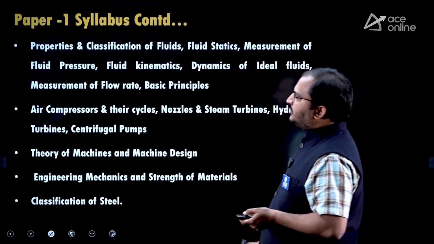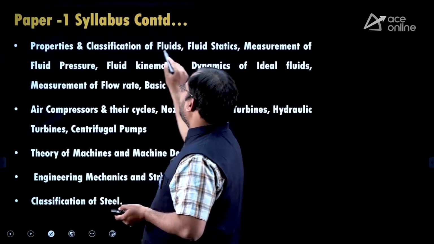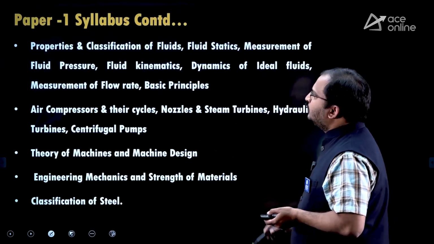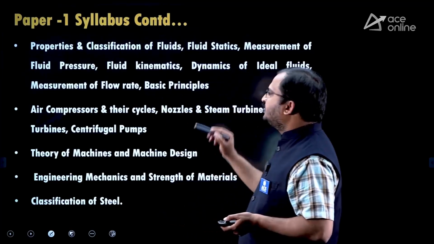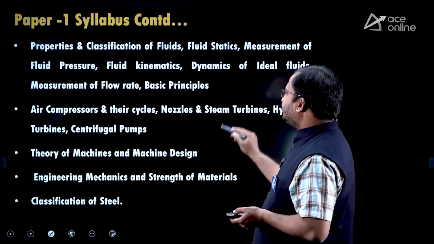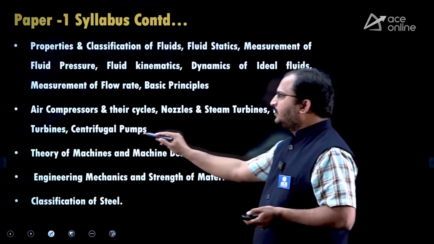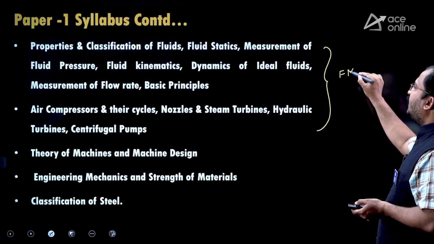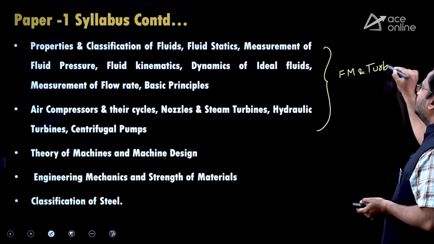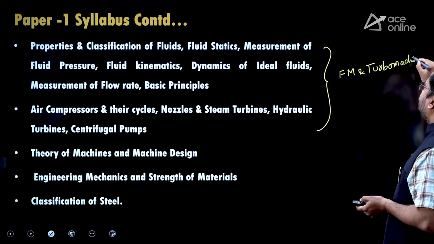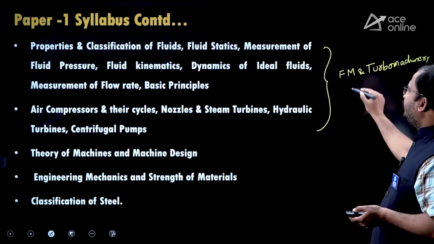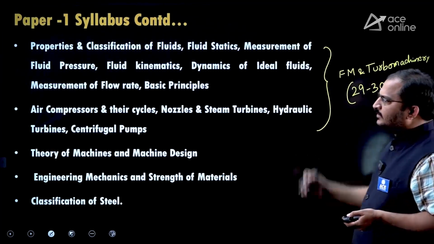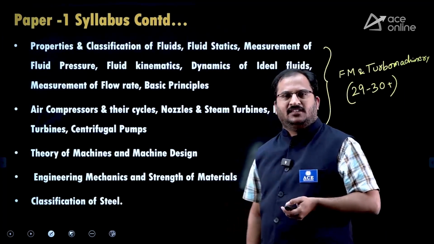Then the next one: here you can observe properties and classification of fluids, fluid statics, measurement of fluid pressure, fluid kinematics, dynamics of ideal fluids, measurement of flow rate, basic principles. Then air compressors and their cycles, nozzles and steam turbines, hydraulic turbines, centrifugal pumps. So together, this is the fluid mechanics and turbomachinery part, dear students. You can expect 29 to 30 plus marks in this particular part of fluid mechanics and turbomachinery.